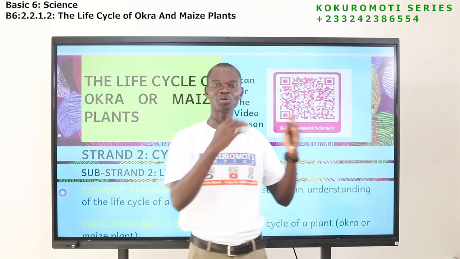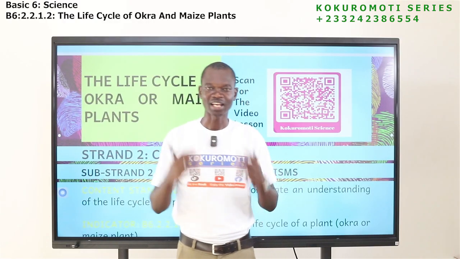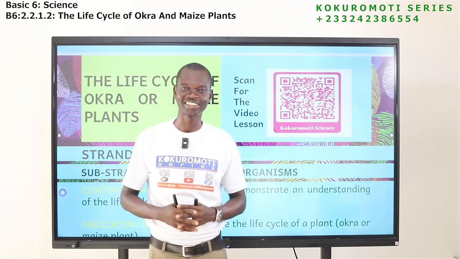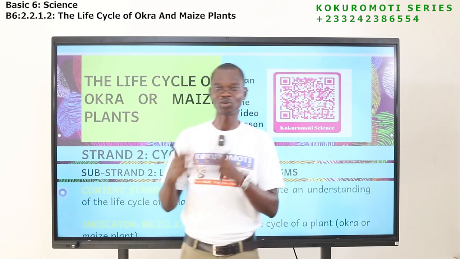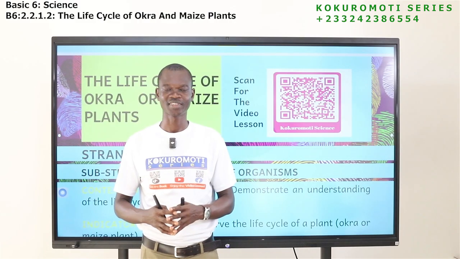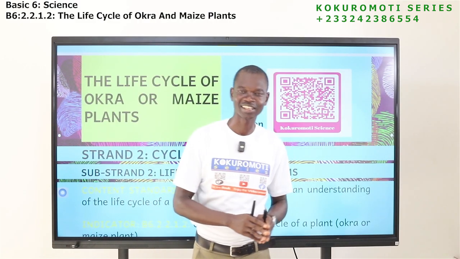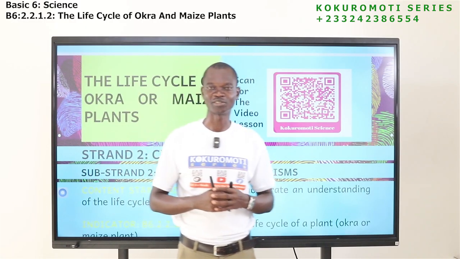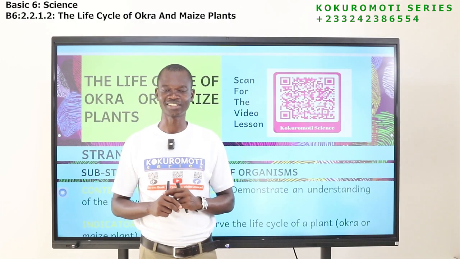Animals too go through so many stages. Plants also go through so many stages. Today we are going to look at the stages that plants go through, but our focus is on okra and maize. So the life cycle of okra, the life cycle of maize, that's what today we are going to look at.